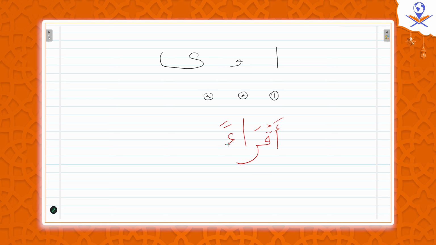You can write it like this with the long alif mad, or you can write it like this. Aqra'an. Both are correct. So here it was long mad letter, and here it's short mad letter. Get my point? Both are equal. Same.